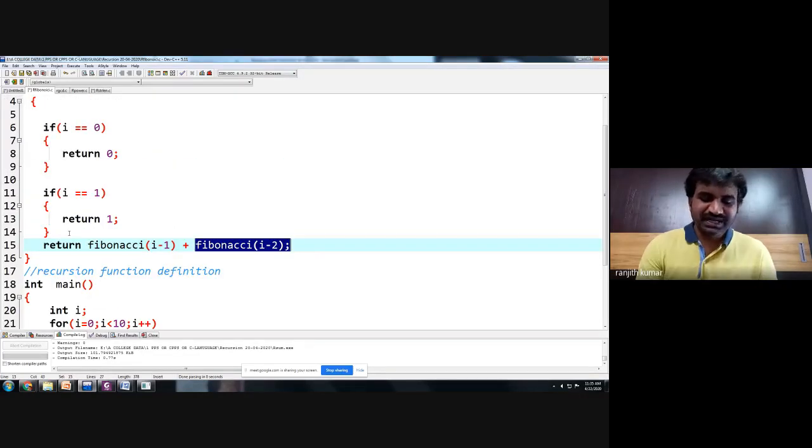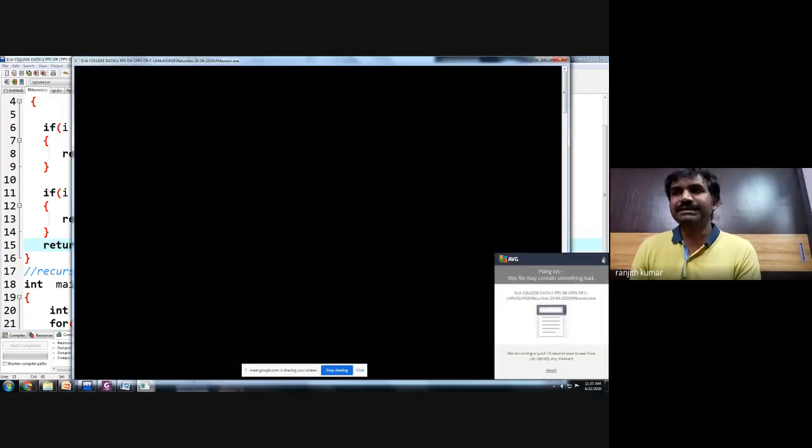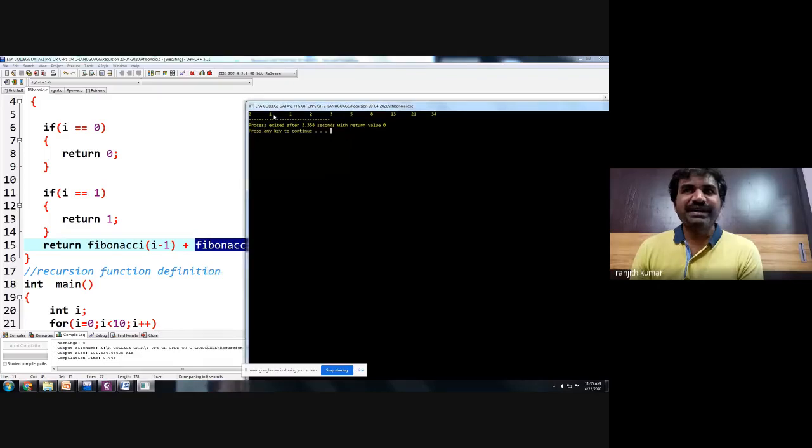So we will try to execute this Fibonacci series using a simple program here. Now let us execute this program. Hope you observed, I am printing a Fibonacci series up to 10 elements. The first value is 0, the second value is 1, and the third value is the sum of the first two elements. The fourth value is the sum of the previous two elements. Like this, the Fibonacci series is printed up to 10 numbers.